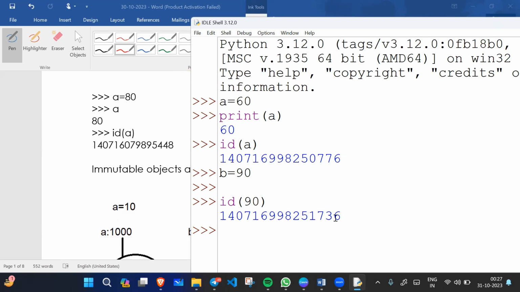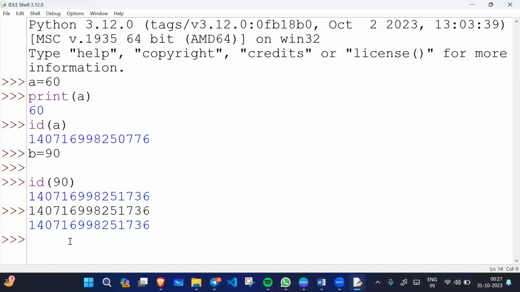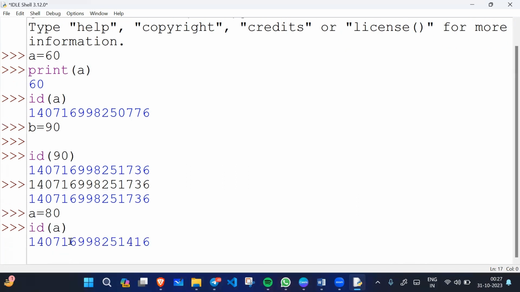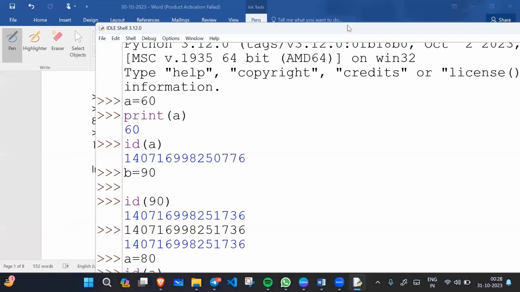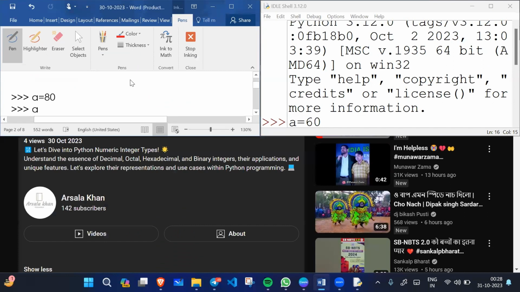For example, if I write a equals 80 and now check the ID of a, the ID of a is different.